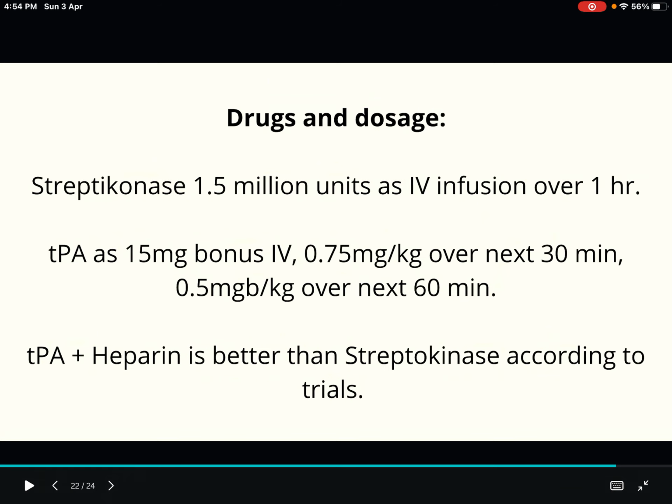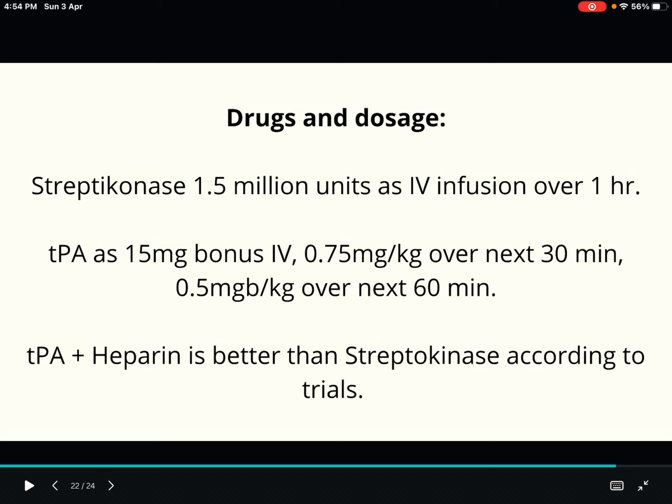Then coming to the fibrinolysis drugs and dosages. There are mainly 3 important drugs that you have to keep in mind. One is streptokinase. What is the dosage? 1.5 million units IV over 1 hour. Streptokinase 1.5 million units as IV infusion over 1 hour.